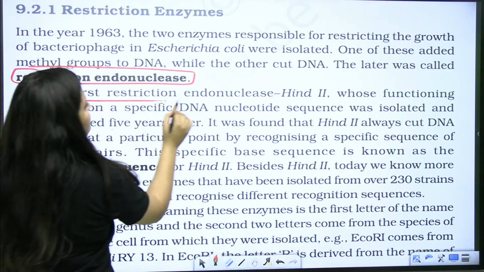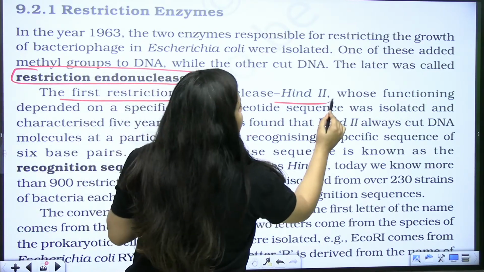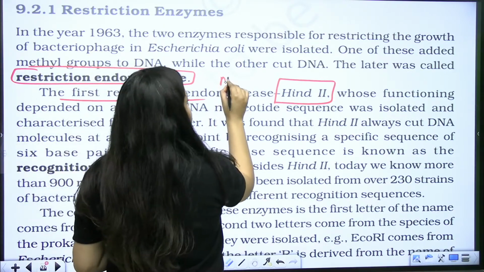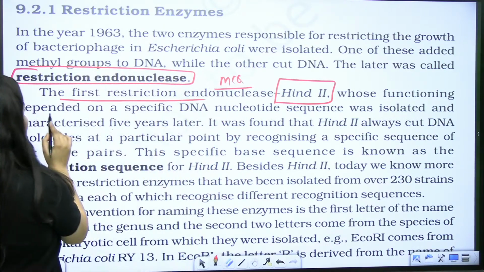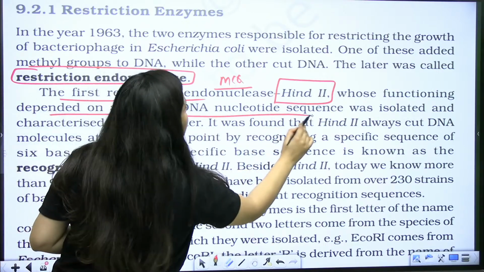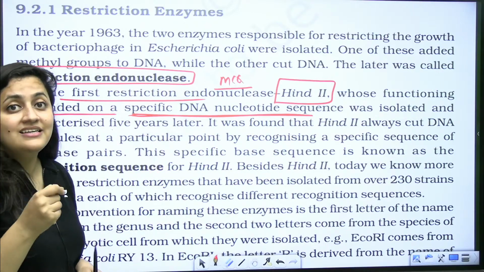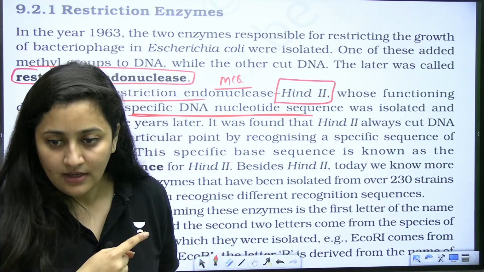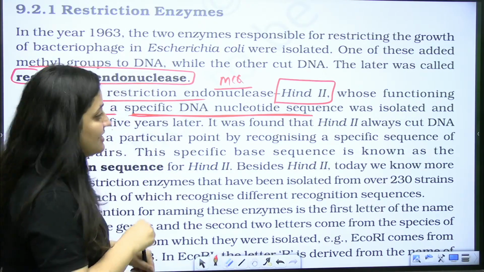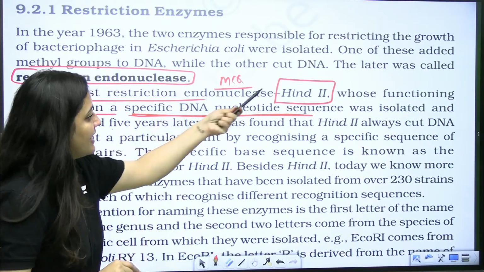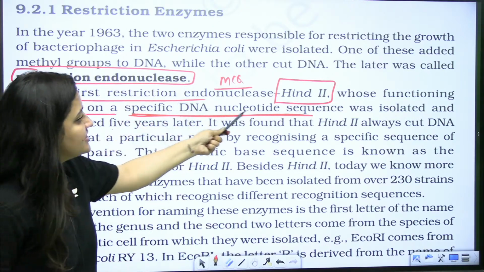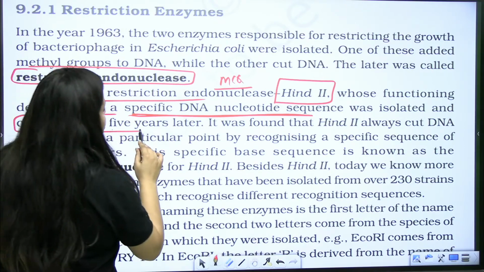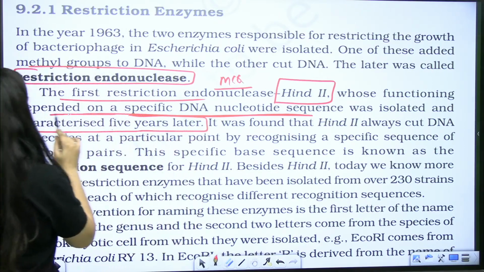The first restriction endonuclease is HindII. Another important MCQ. Its functioning is dependent on a specific DNA nucleotide sequence. You know that these enzymes can recognize a particular sequence. It was isolated and characterized 5 years later.